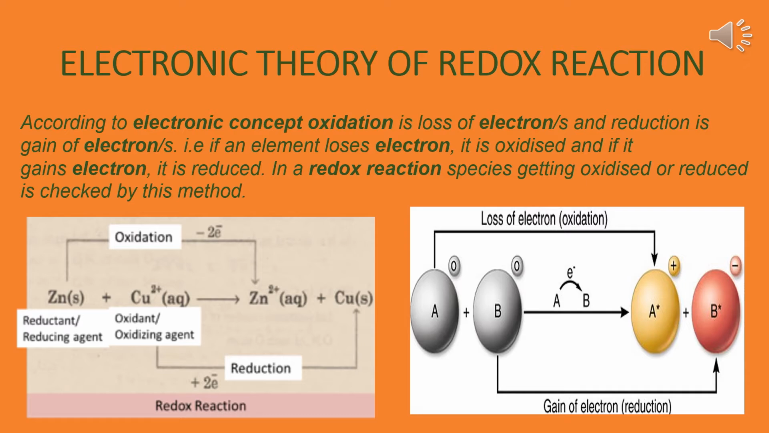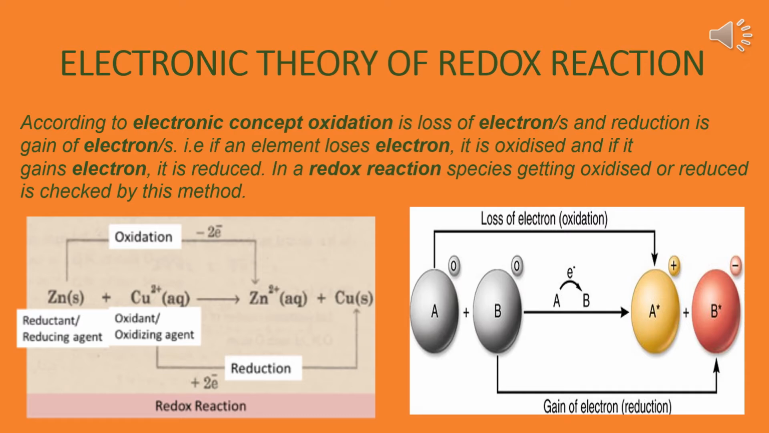Electronic theory of redox reaction. According to the electronic concept, oxidation is loss of electrons and reduction is gain of electrons. That is, if an element loses electrons, it is oxidized, and if it gains electrons, it is reduced. In a redox reaction, the species getting oxidized or reduced is checked by this method.